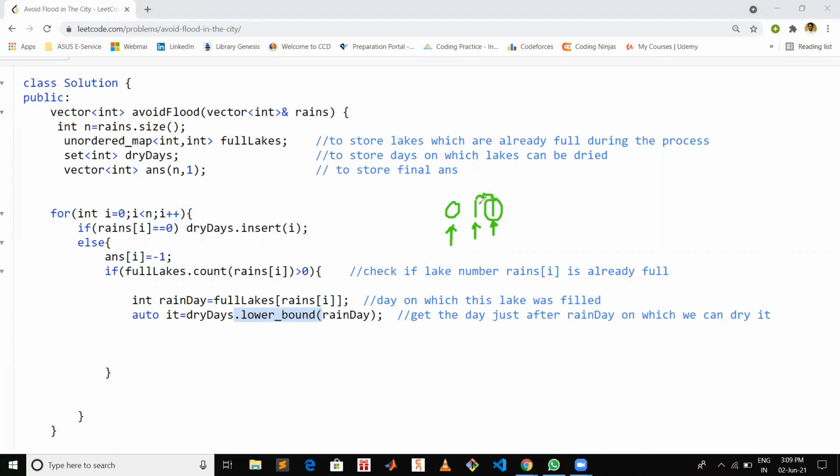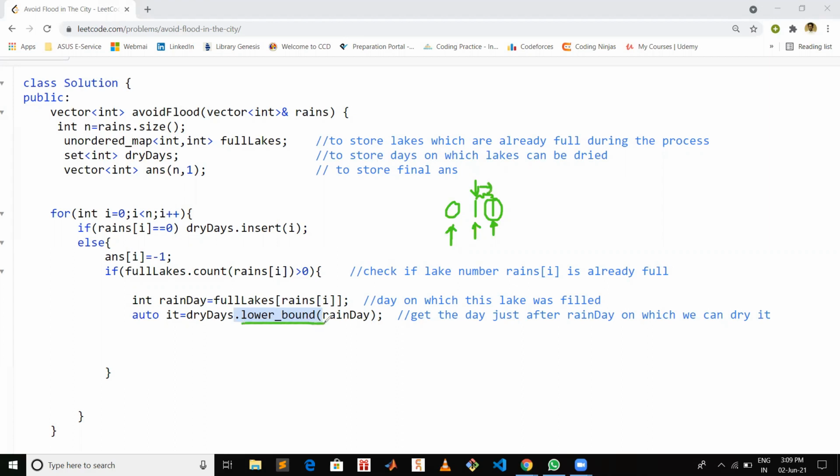So we have to check if there is any dry day which comes after the day on which there was rain on lake number 1. So for that we are using lower bound.